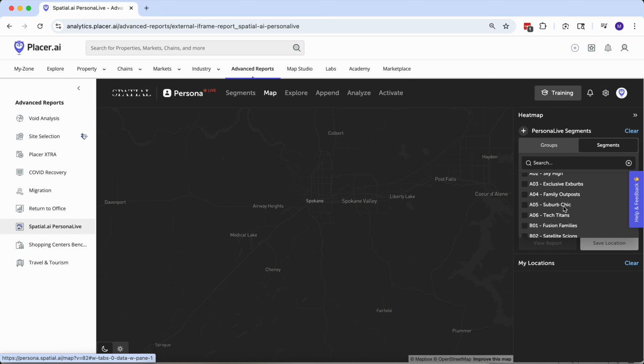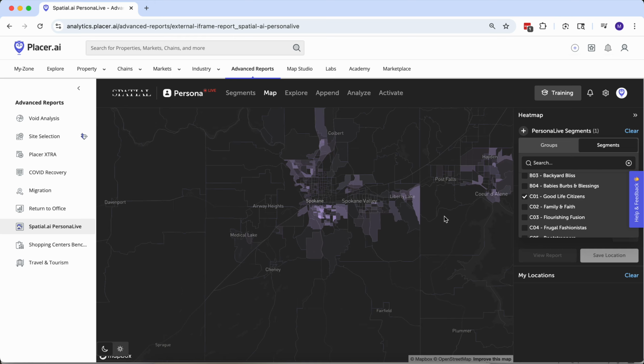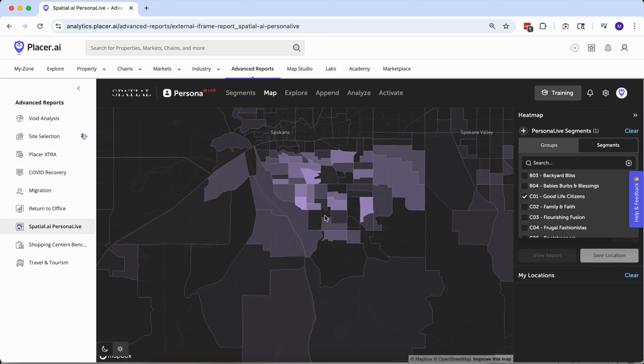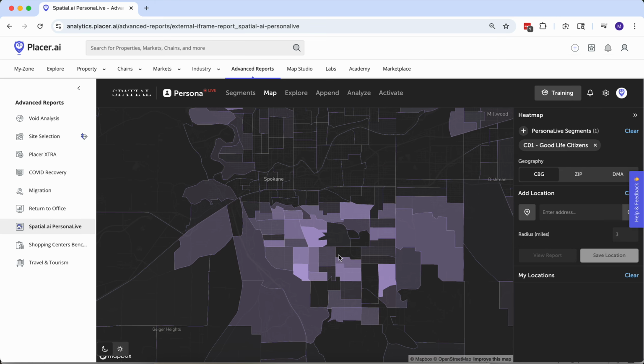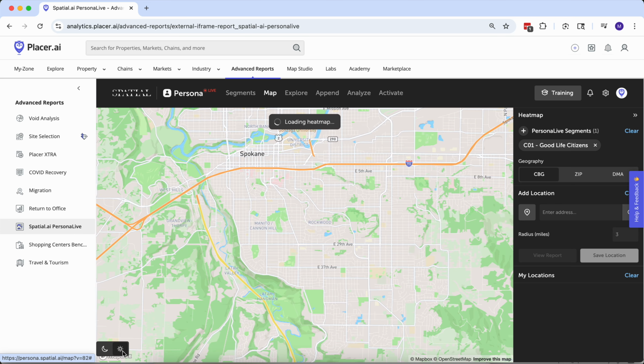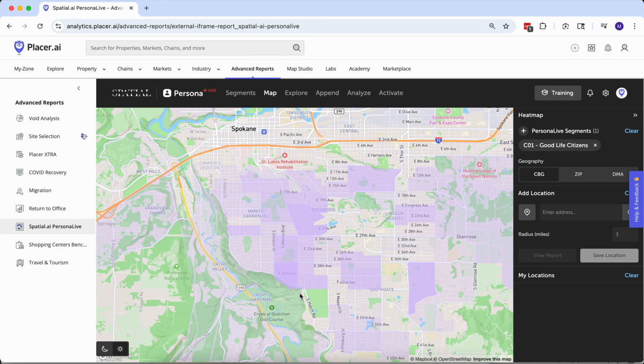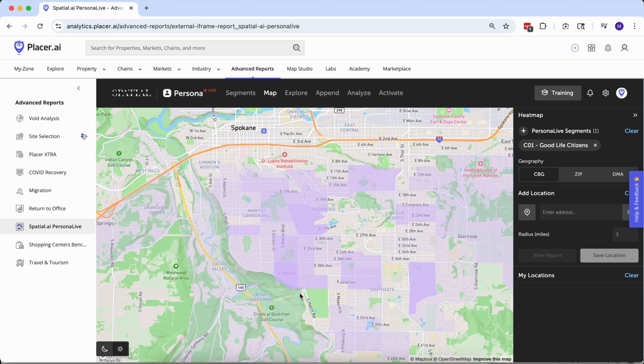So if we're trying to figure out where our good life citizens get clustered up on a map, we can do that. Here on the South Hill, and actually let me turn on the regular map, because even though the contrast isn't great, it does a better job of showing where these households are.